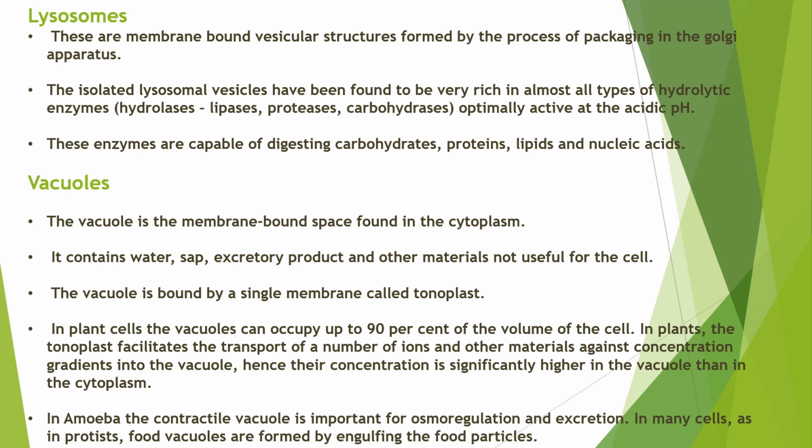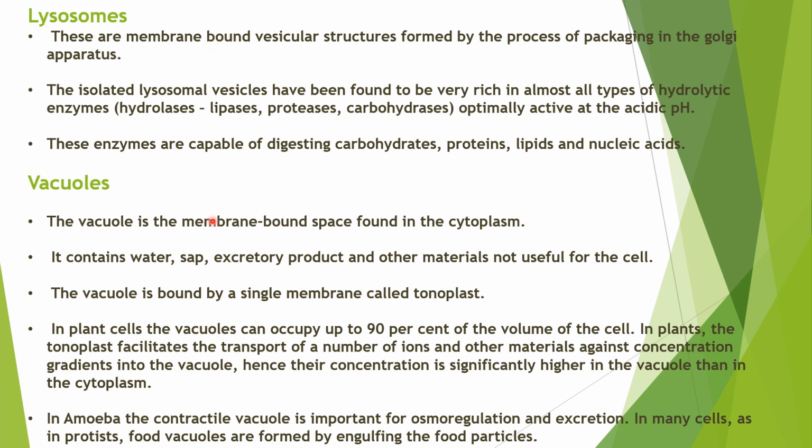The next one is lysosomes. These lysosomes are also membrane-bound vesicular structures. These are formed by the packing in a Golgi complex. These lysosomes contain very different types of hydrolytic enzymes, for example, lipases, which can digest the lipids; proteases, which can digest the proteins; and carbohydrases or amylases, which can digest the carbohydrates. Since they have different types of hydrolytic enzymes, they are also called suicidal bags of cells.